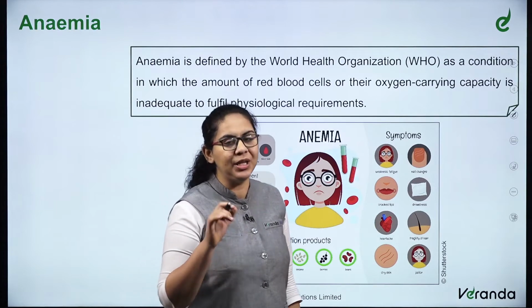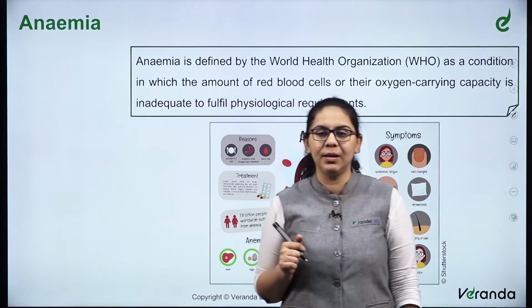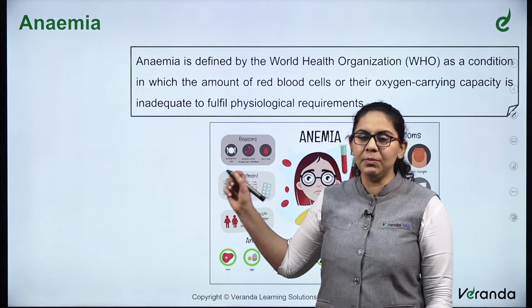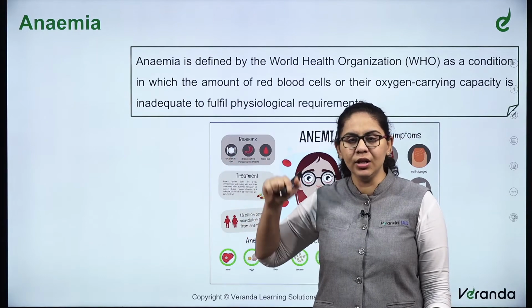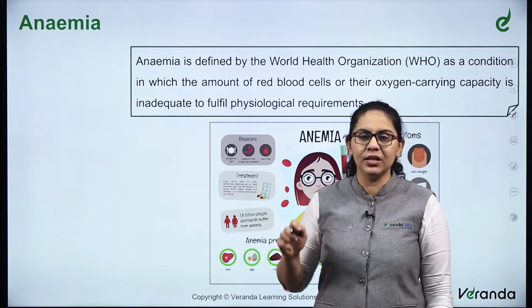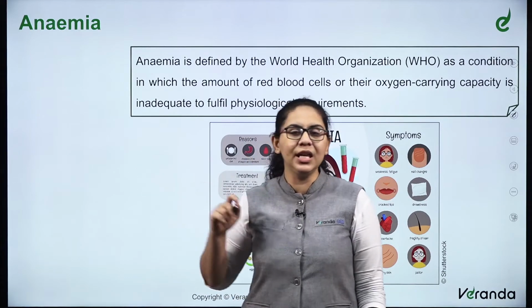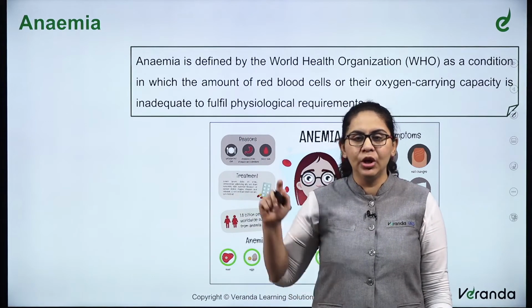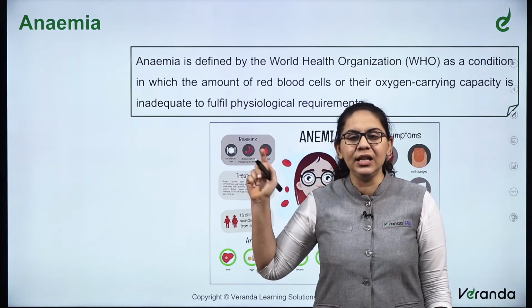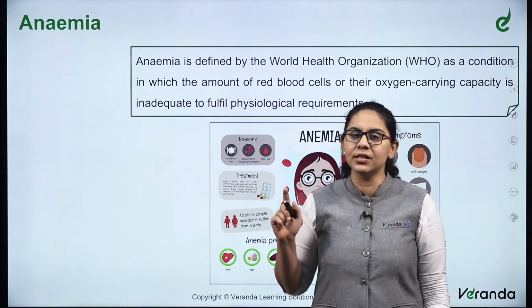What is anemia? What do you think is anemia? Anemia is a type of medical condition. WHO defines it as a condition where there is low blood hemoglobin concentration. Lower oxygen carrying capacity of the blood is known as anemia.